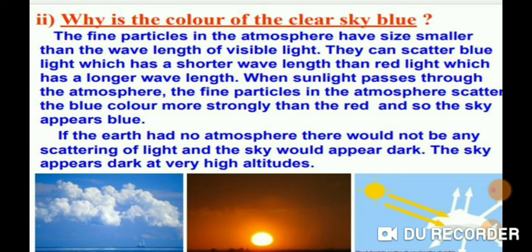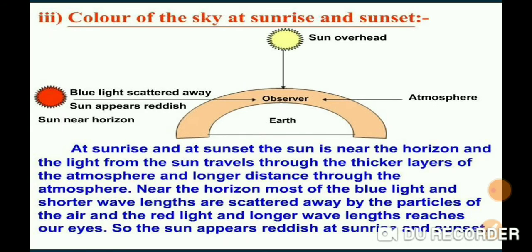If particles are not present, there is no scattering, hence the sky appears dark. Or you can say that scattering does not take place at very high altitude due to the absence of atmosphere.